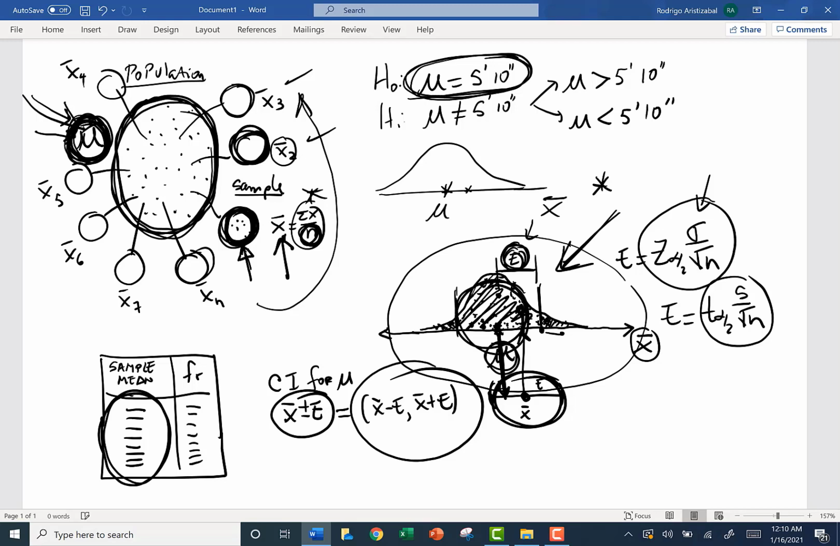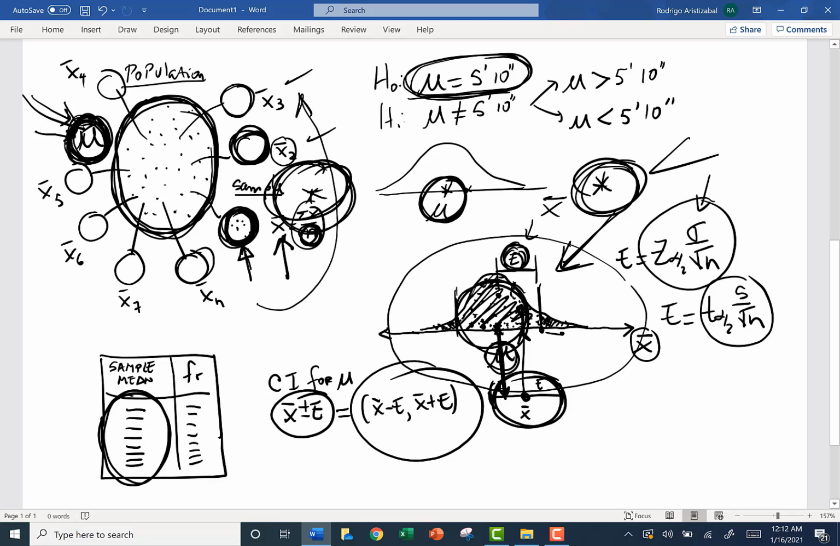We have to reject that the mean of the population is 5 feet only in those cases when we got a value far away from the center, like this or this. That is the true mean, 510. If I got a value far away like this, we reject the assumption that it is equal. That is the way that we test hypothesis.